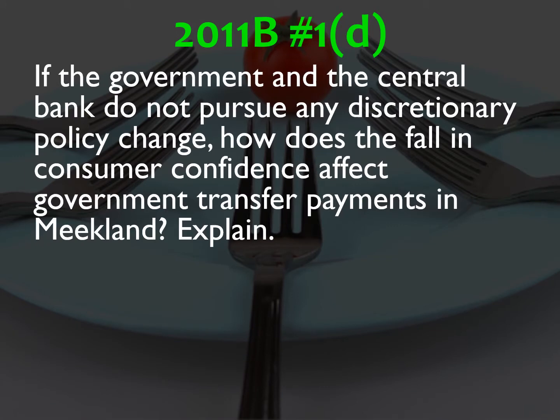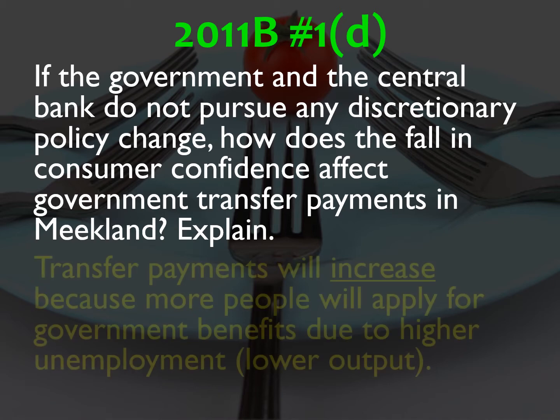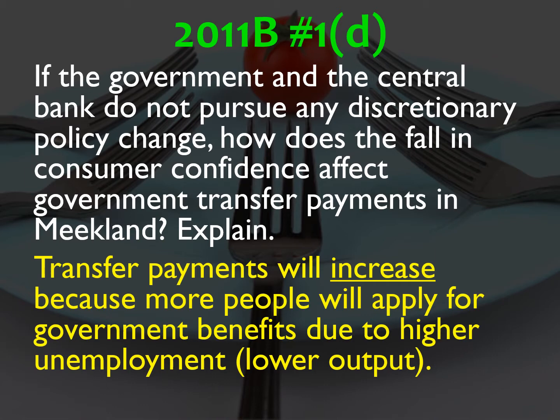D, if the government and the central bank do not pursue any discretionary policy change, how does the fall in consumer confidence affect government transfer payments in Meekland? Explain. So the transfer payments will increase because more people will apply for government benefits because of unemployment. We're seeing that now with the coronavirus crisis, that more people are losing work. They have to file for unemployment. Government's going to help fund unemployment payments for all these newly unemployed workers, and they've got to spend more to do it. So that's going to increase transfer payments to people in Meekland.